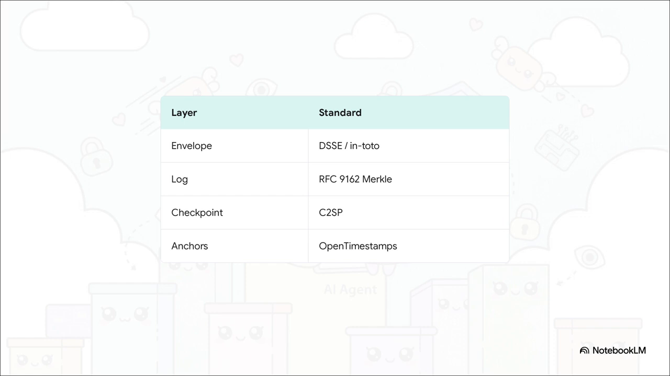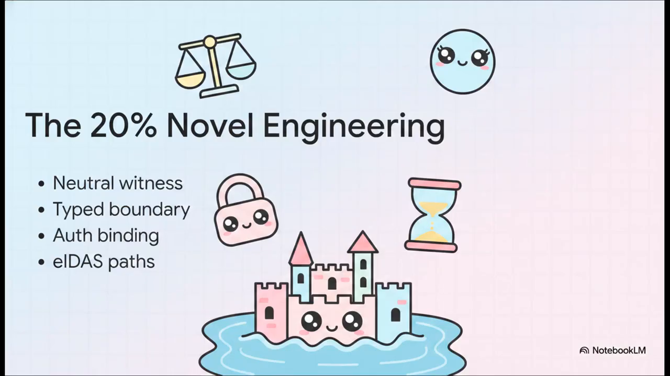Rather than building some bespoke, unproven crypto chimera, they're using the DSSE and in-toto standards for the signed wrapper. They adopt the strict RFC 9162 Merkle subset for transparency log inclusion proofs. They're using C2SP for signed checkpoints, and open timestamps or EDOS for time anchoring. Why? Because they work flawlessly today. But the real engineering moat, the strategic differentiator, is that remaining 20%.